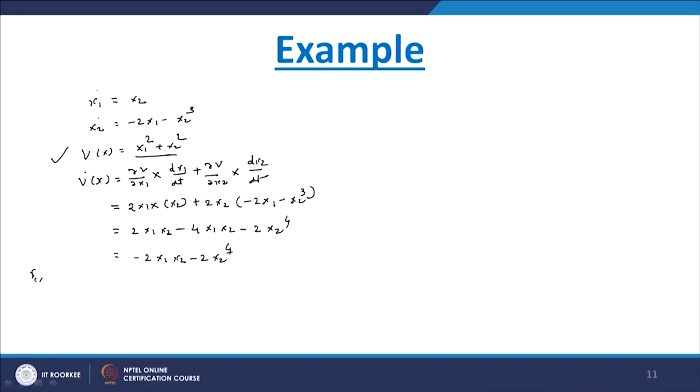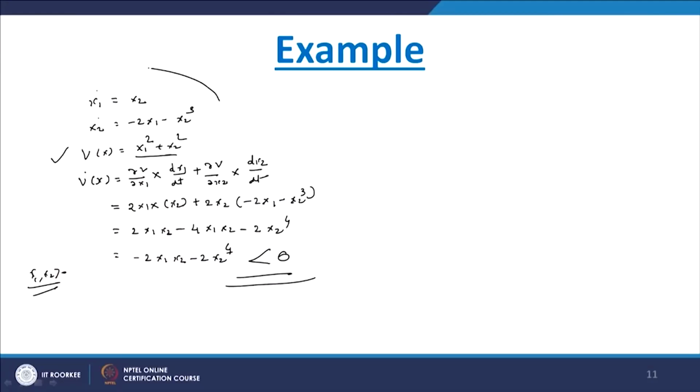Now here you see, you take any values of x1 x2, which must be greater than 0. For any of these values of x1 x2 greater than 0, you will get v dot x always less than 0, except one condition, when x1 equals 0 or x2 equals 0. So v dot x is negative definite, less than 0. It means that our system which we have considered is a stable system.